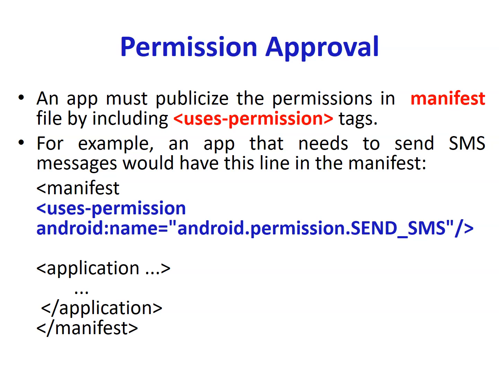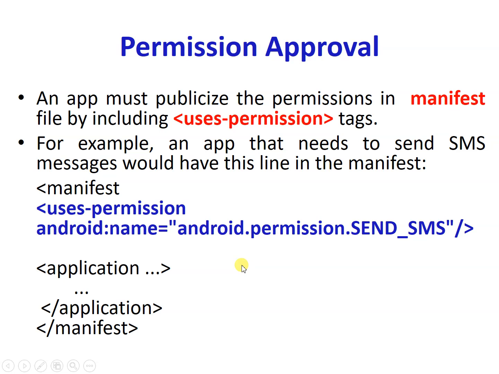So when you install your application on any Android machine, it will first ask, this application wants to send SMS, do you want to agree? If the user of the Android mobile phone agrees with the permission asked by the application, then it is allowed, otherwise it would not be allowed. So this is the manifest file where we can ask for permission by using a uses-permission tag. This tag is written outside the application tag. Remember this. And inside the manifest tag.